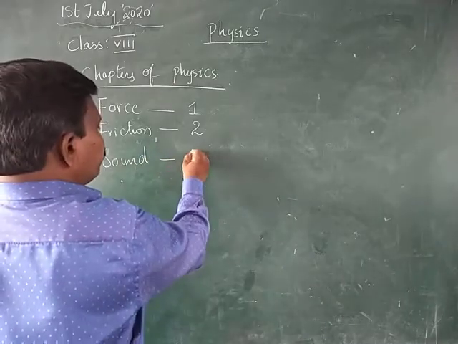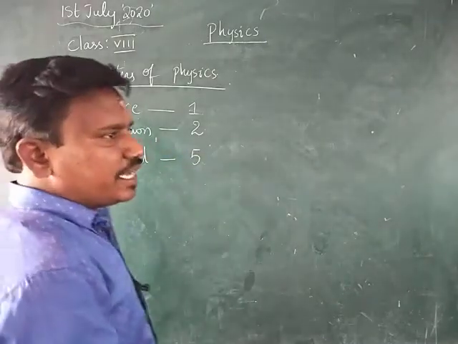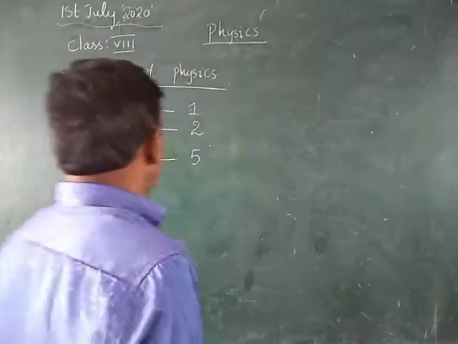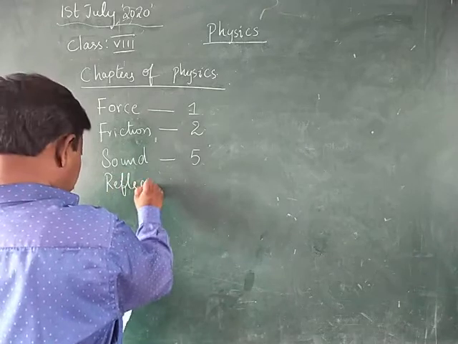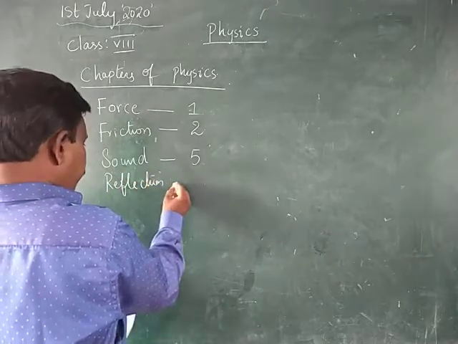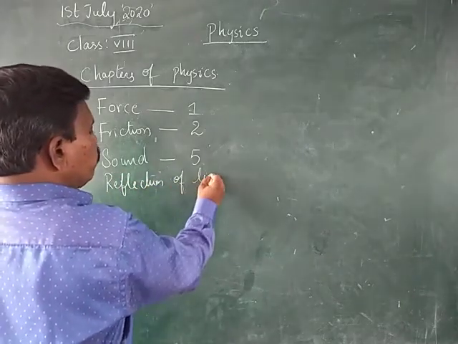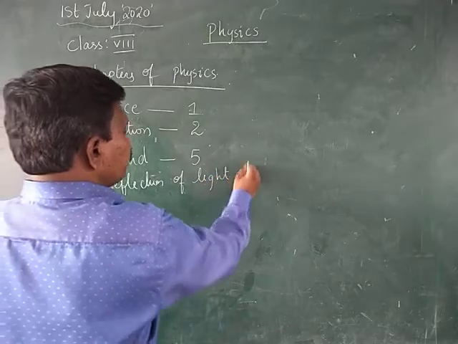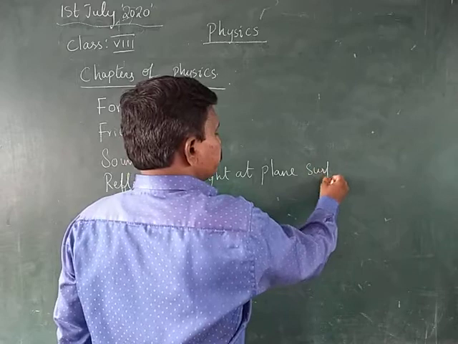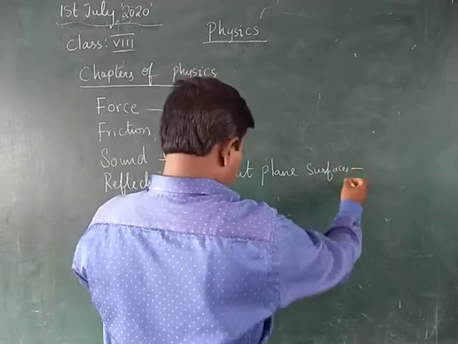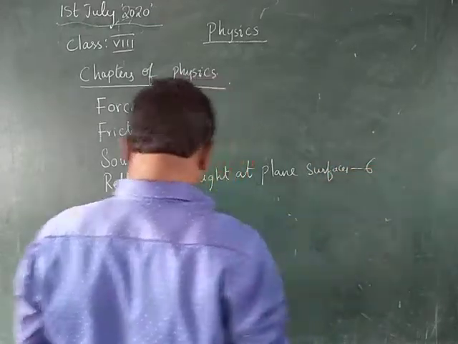Sound is the 5th chapter in the 8th class. Reflection of light at plane surfaces is the 6th chapter.